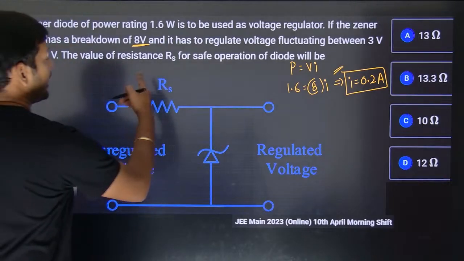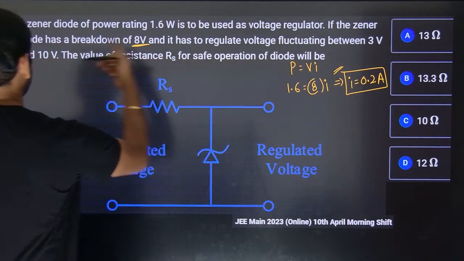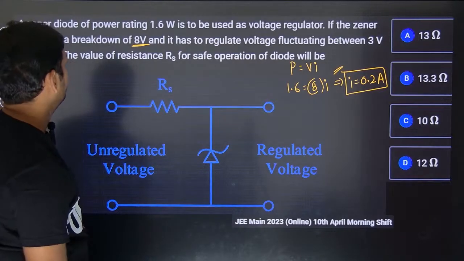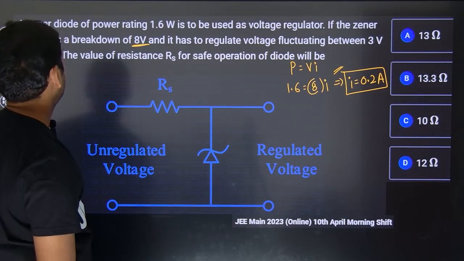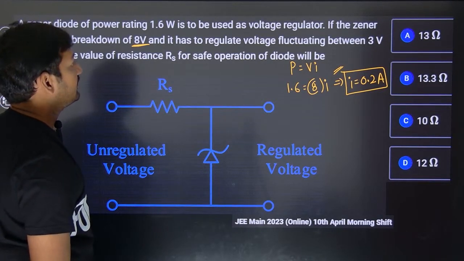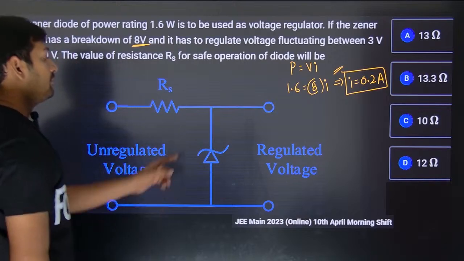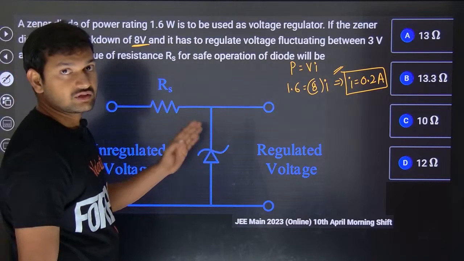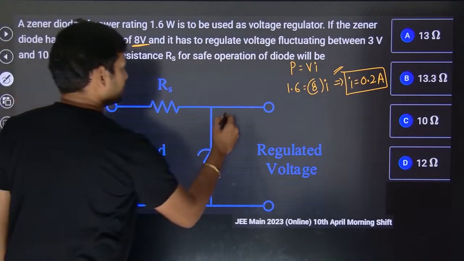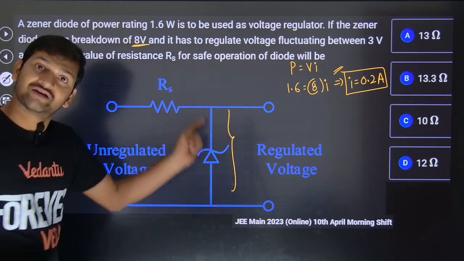Okay. It has to regulate the voltage fluctuating between 3 to 10. Okay. The value of resistance Rs for safe operation of the diode. Man, if the diode is in the breakdown situation, that's when current will pass through it.